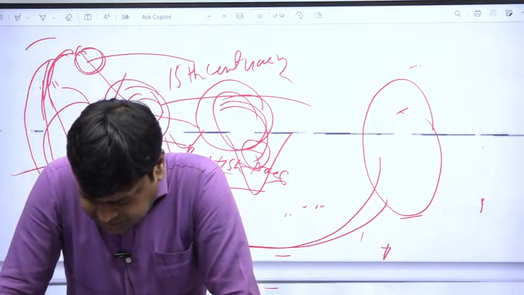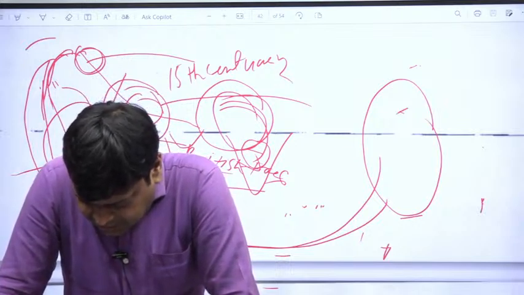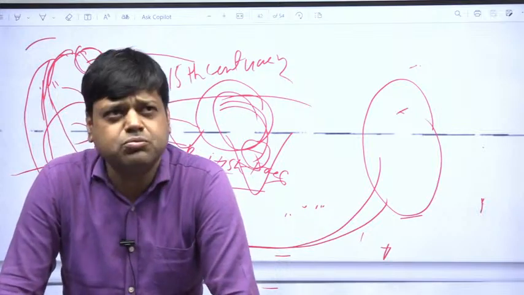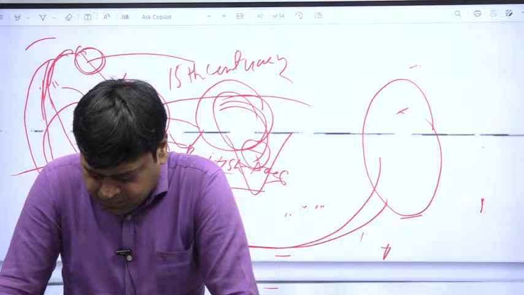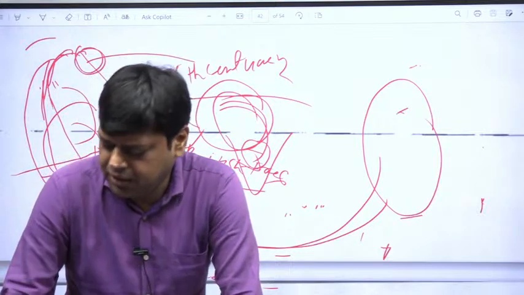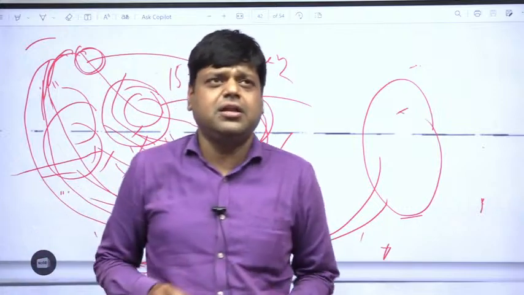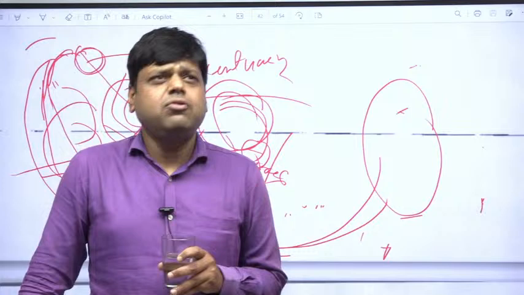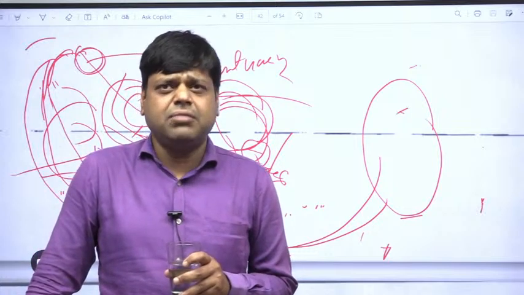Similarly, social reform movements also took place in the Muslim community. Among them were the Aligarh movement and the Wahhabi movement. What was the Aligarh movement? Have you heard about Sir Syed Ahmad Khan?